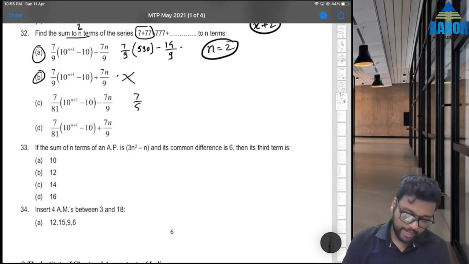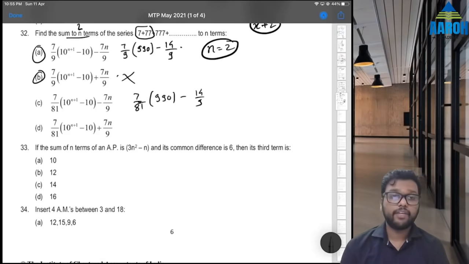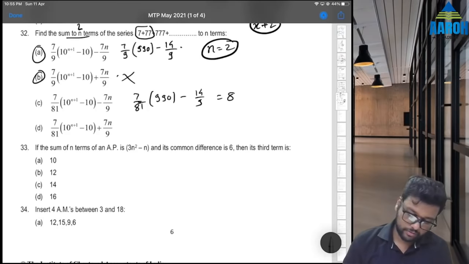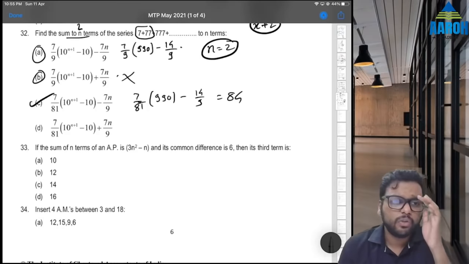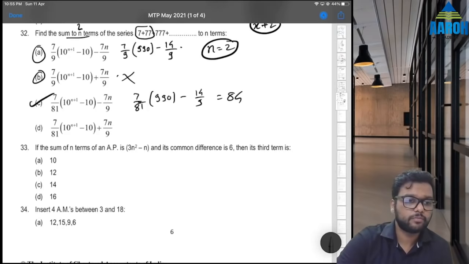So it will be 7 by 81 into again 1000 minus 10, 990 minus 7 into 2, 14 by 9. So 7 into 990 by 81 minus 14 by 9, we get 84. So option C is the correct answer. No need to go to option D. Fine.